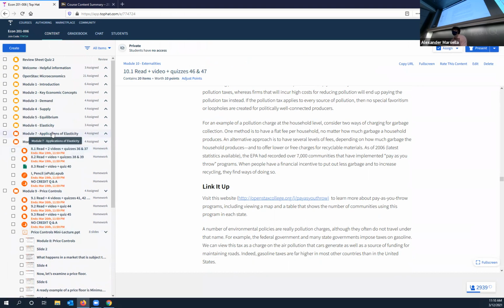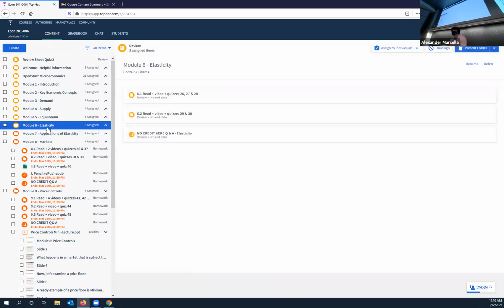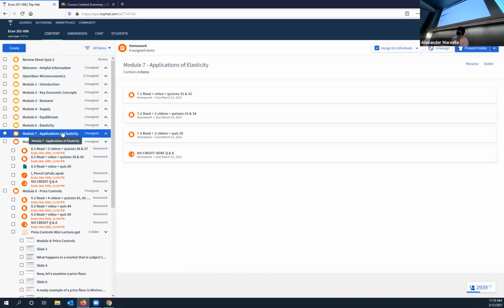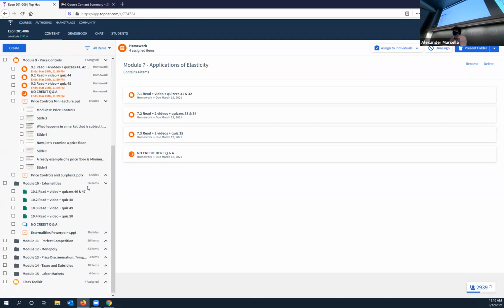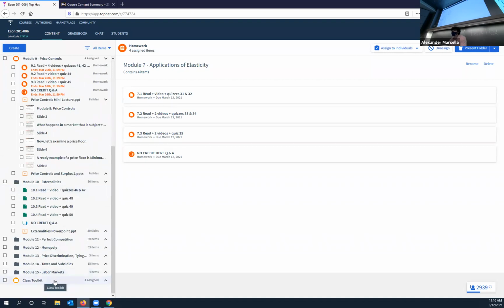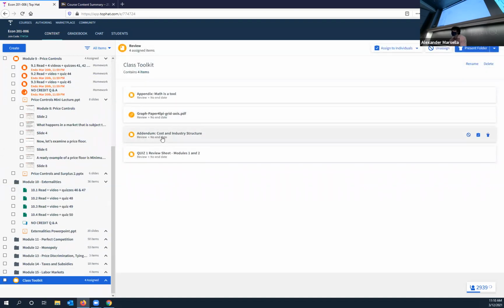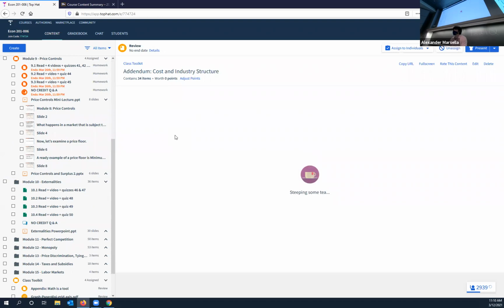The other thing that's kind of weird though is, we went up to module 6. Module 7 is also on elasticity, but that's a separate quiz. No, we'd just be ahead of schedule, and I can get you to stuff like, for example, cost and industry structure, which is an addendum.